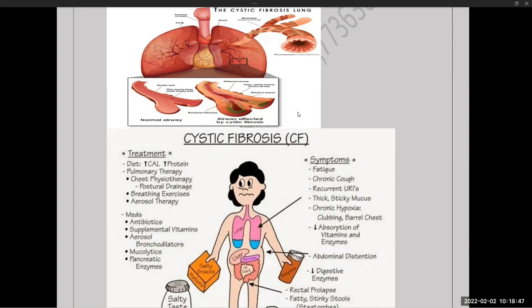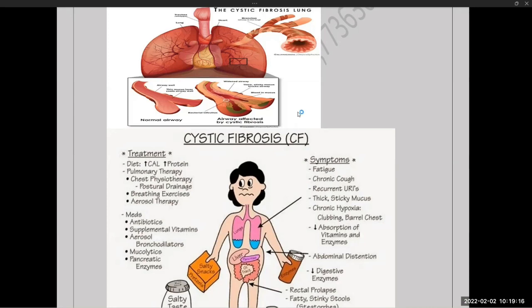See, what is the sign of chronic hypoxia? If a client is chronic hypoxic, not acute hypoxic, chronic hypoxia. What is the difference between chronic hypoxia and acute hypoxia? Chronic hypoxia means a chronic situation. The patient has been hypoxic for a long period. In acute hypoxia, the patient became hypoxic just now. Okay, so that is the difference between chronic hypoxia and acute hypoxia.